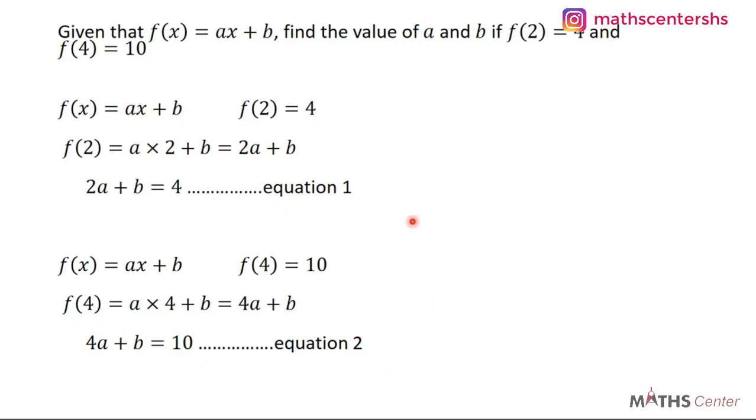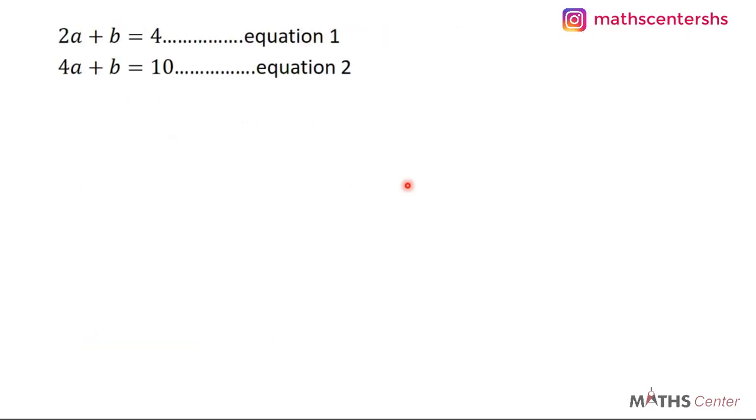So we have equation 1 and equation 2. We can solve these two since we have simultaneous equations in two variables. Let's solve this using the method of solving simultaneous equations. For the sake of this example, I'm going to use the elimination method.